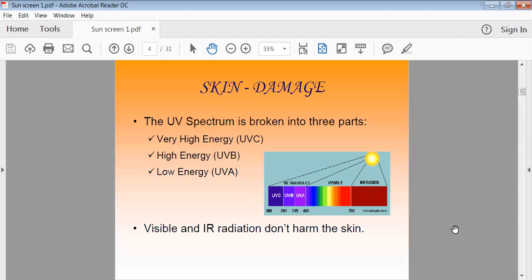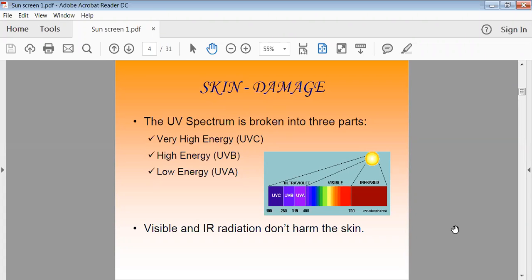Then the next is the high energy light, which lies between 280 nanometer and 315 nanometer. So this is the wavelength range. As the wavelength increases, the harmfulness decreases. So they are called the high energy ones. Then after that, the low energy light has the 300 to 400 ultraviolet wavelength.